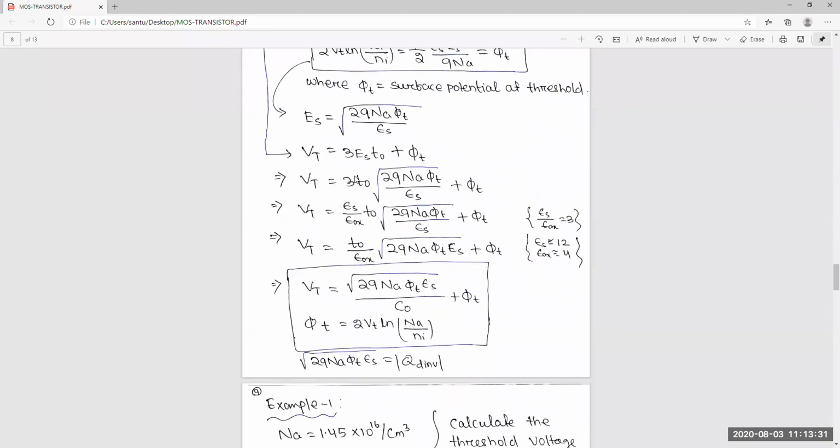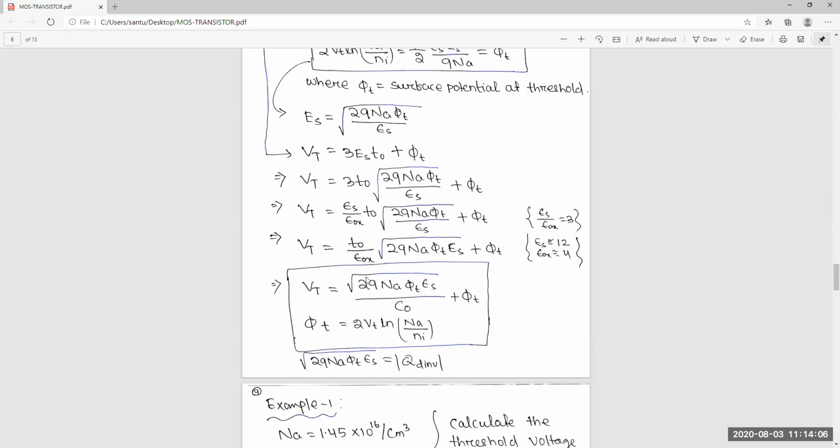Instead of these 3, you can put epsilon S by epsilon OX, because 12 by 4 is around 3. I have written it here. Finally Vt will be T0 by epsilon OX and this part. If you solve, it will be a square, then it will cancel, then one ES will be there. So this is the final Vt.